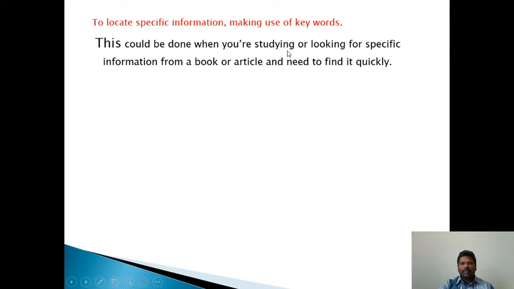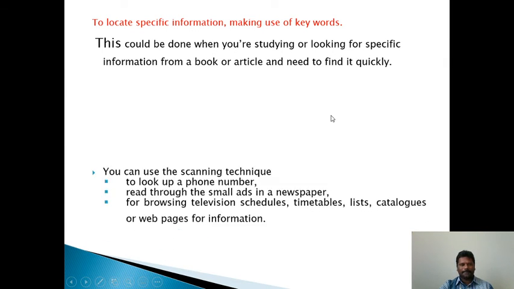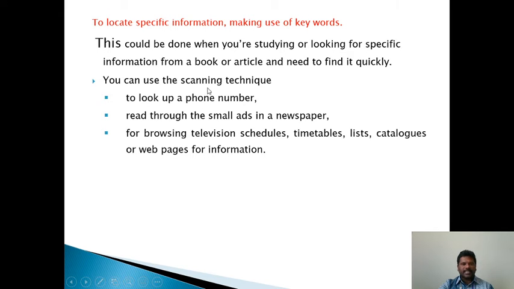This could be done when you are studying or looking for specific information from a book or article and need to find it quickly. You can use the scanning technique. To look up a phone number, looking for the meaning of a word in a dictionary, knowing the timings of a train at the railway station, seeing the arrival and schedule of a train.